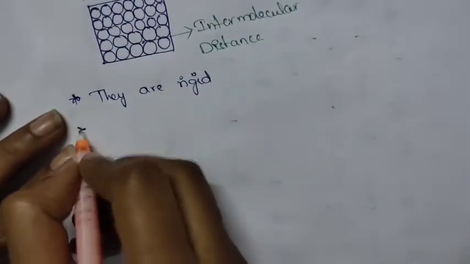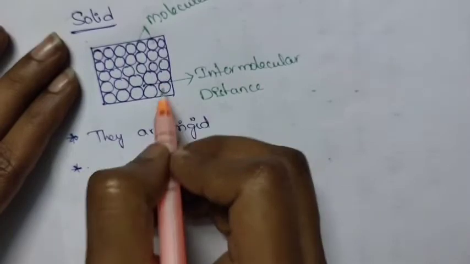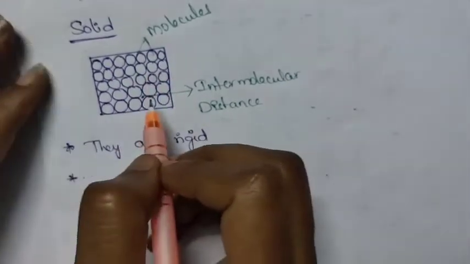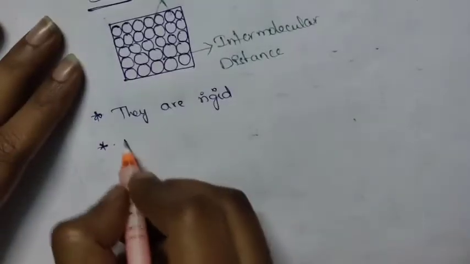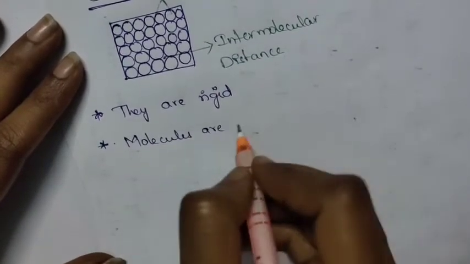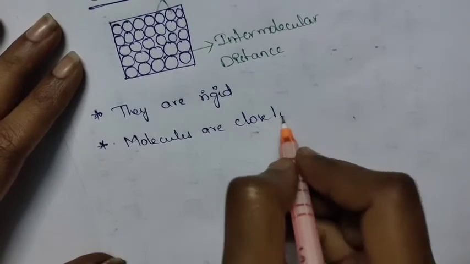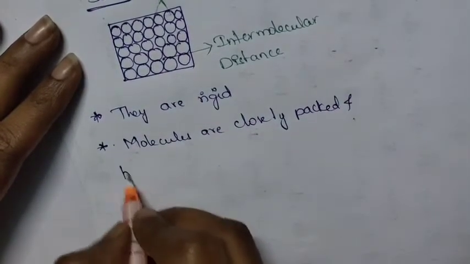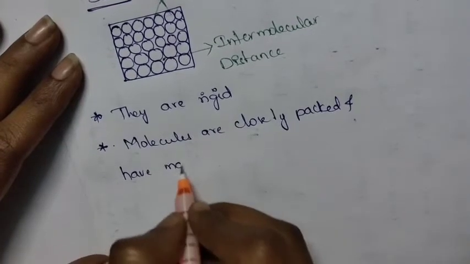Second point, in this one, all these are the molecules. These molecules are very closely packed in this solid, and they have maximum attraction. Second point is molecules are closely packed and they have maximum attractions.